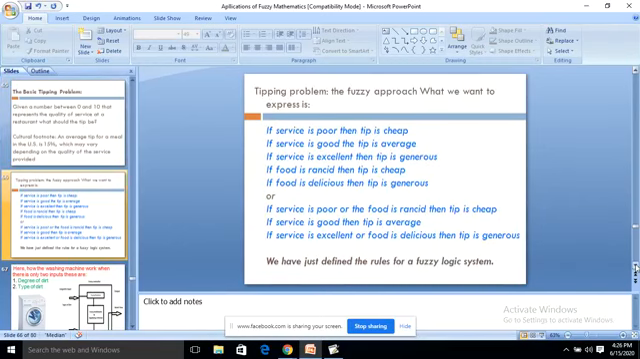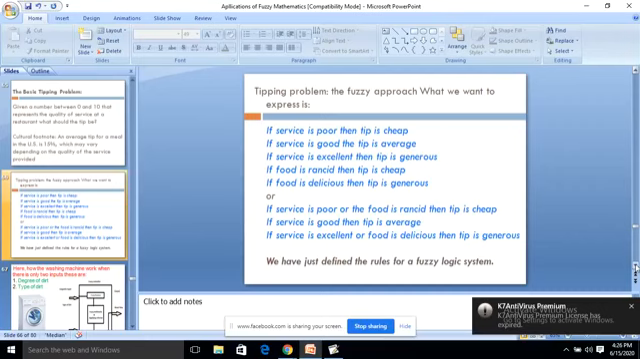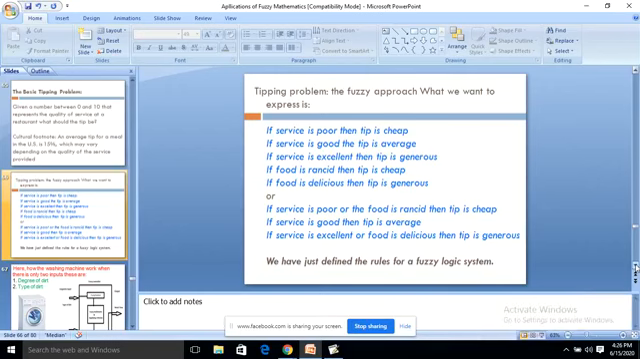Tipping problem, the fuzzy approach. What we want to express is: if service is poor, then tip is cheap. If service is good, the tip is average. If service is excellent, then tip is generous. If food is rancid, then tip is cheap. If food is delicious, then tip is generous. Or if the service is poor or the food is rancid, then the tip is cheap. If service is good, then tip is average. If service is excellent or food is delicious, then tip is generous.